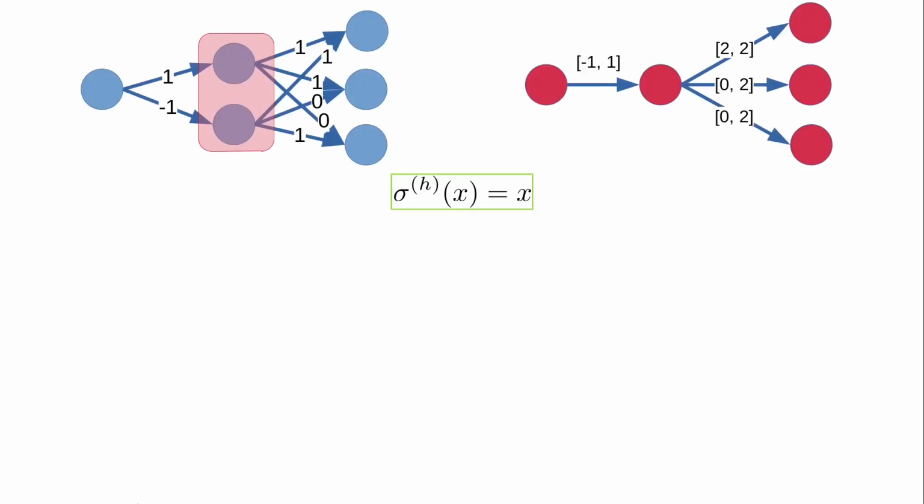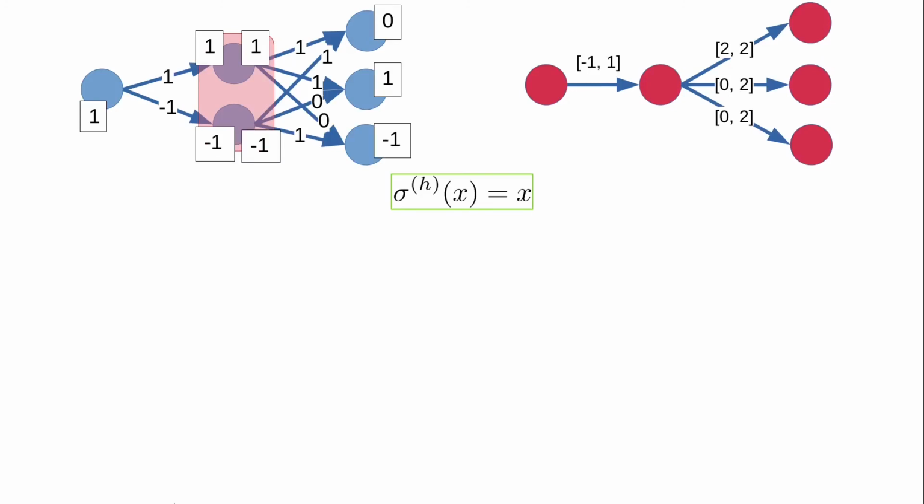Here we have the same DNN-INN pair we saw before, except now we're using the identity activation function. Consider what happens when we give this DNN an input of 1. Now the first node in the second layer outputs 1, while the second node in that layer outputs -1, giving us mixed signs which violates the conditions.